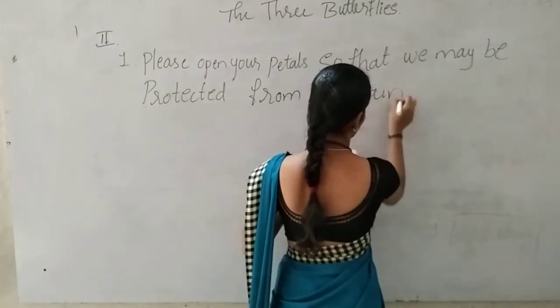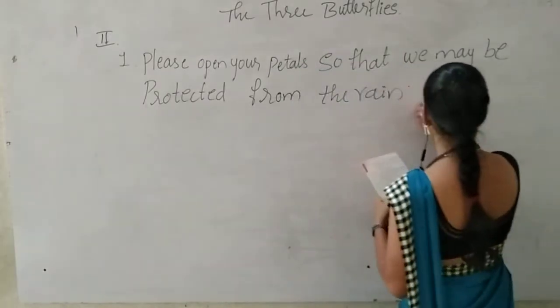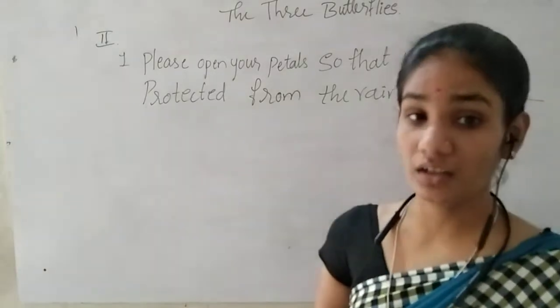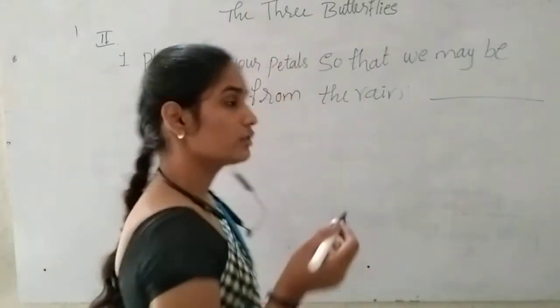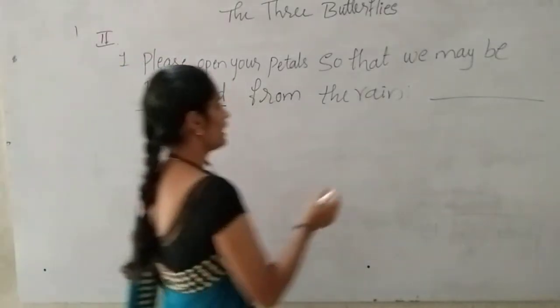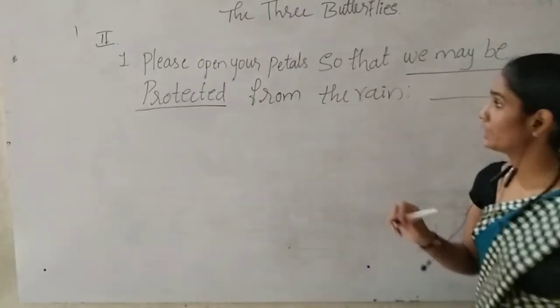In this sentence, the three butterflies requested the rose while it was raining. Here, which words are underlined? We may be protected.